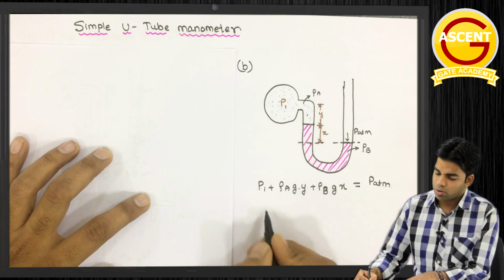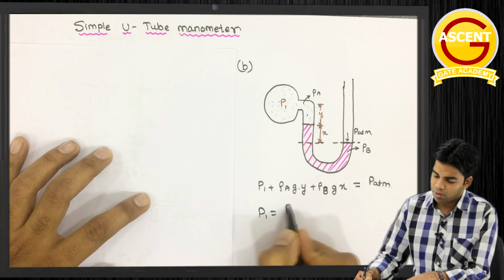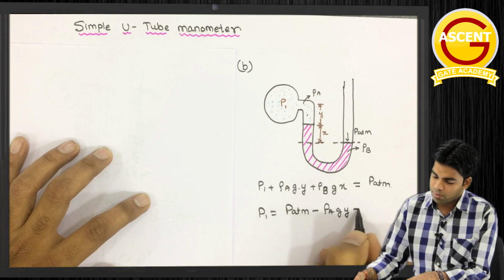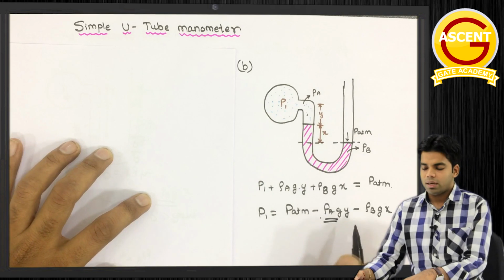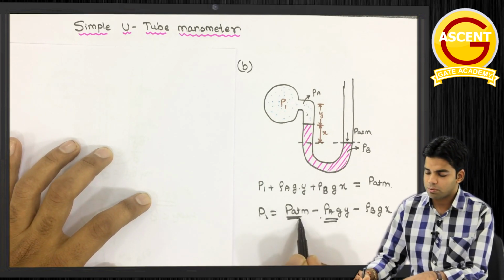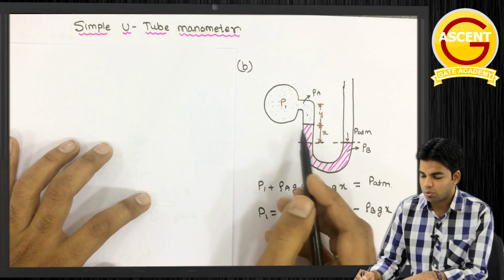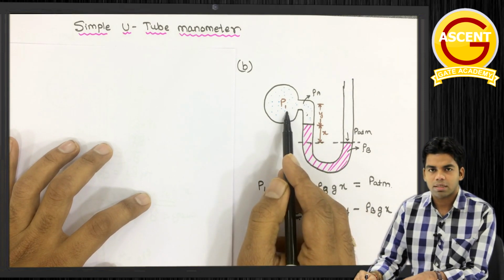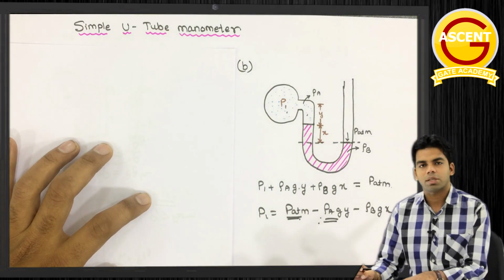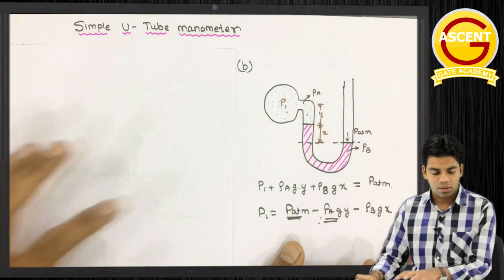Getting this or not? Or you can say P1 will be equal to P atmosphere minus rho A g y minus rho B g x. That means P1 will be less than P atmosphere, and that's what I told you: this is a vacuum pressure, a pressure less than atmospheric pressure. So this is how we can measure the vacuum pressure, or the pressure which is less than atmospheric pressure.